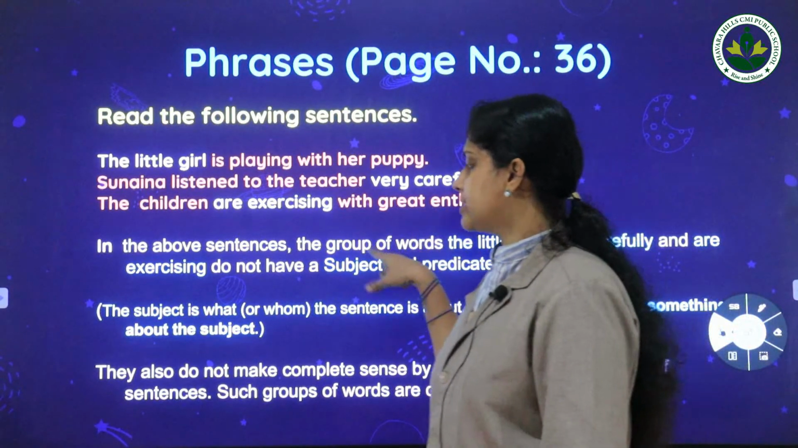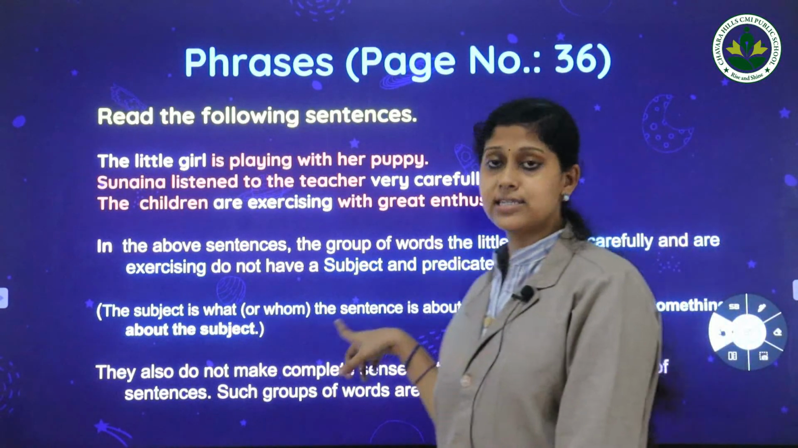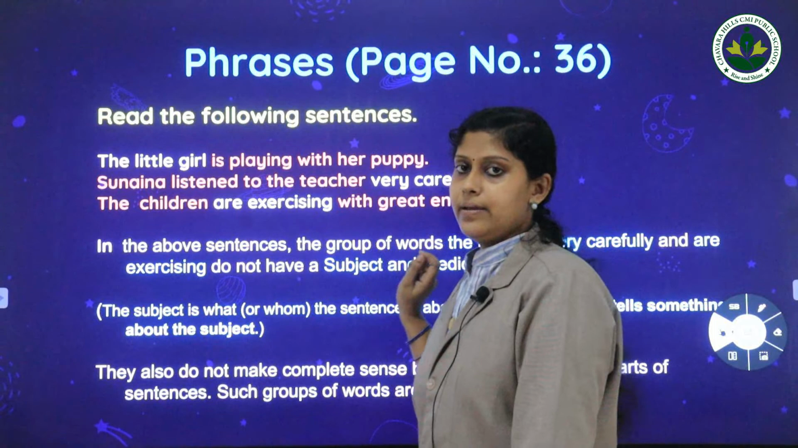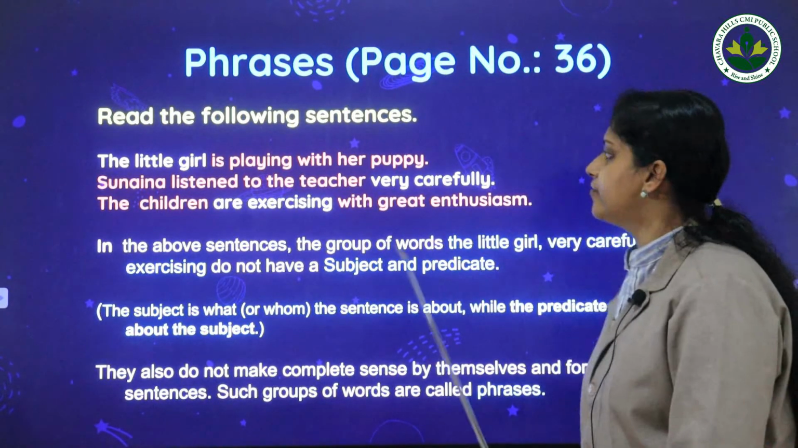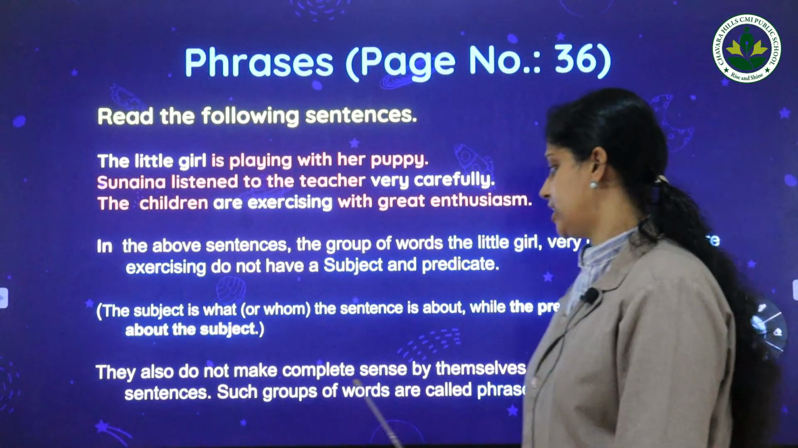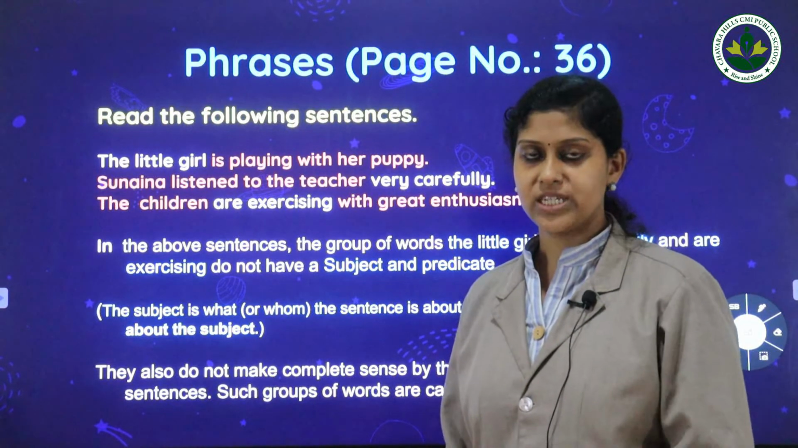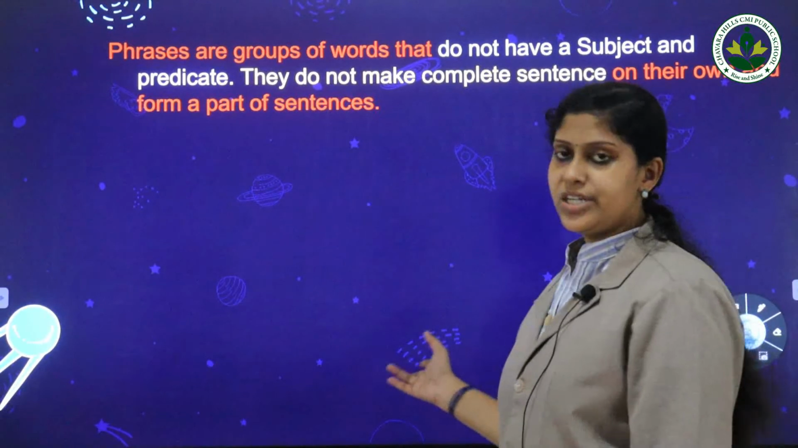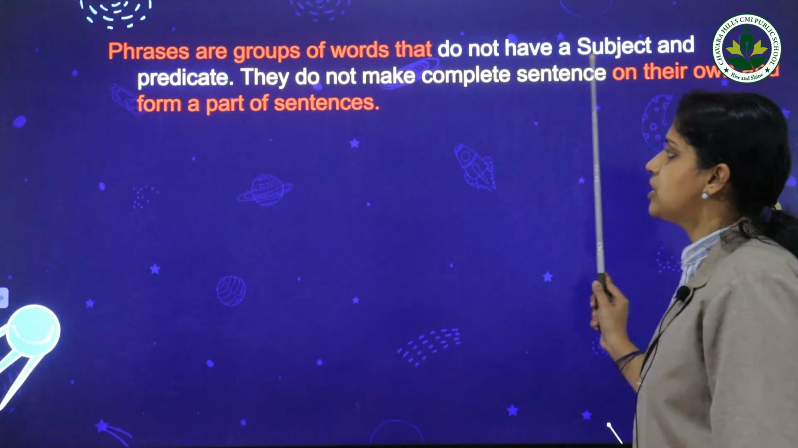And in the above sentences, the groups of words the little girl, very carefully, and are exercising do not have a subject and predicate, and they are examples of phrases. They also do not make complete sense by themselves and form parts of sentences. Such groups of words are called phrases. We already discussed the specialities and the definition of phrases. Now let us see another definition. Phrases are groups of words that do not have a subject and predicate.